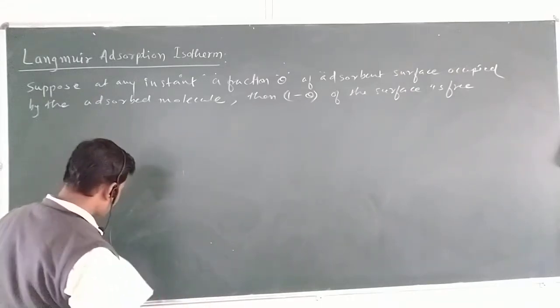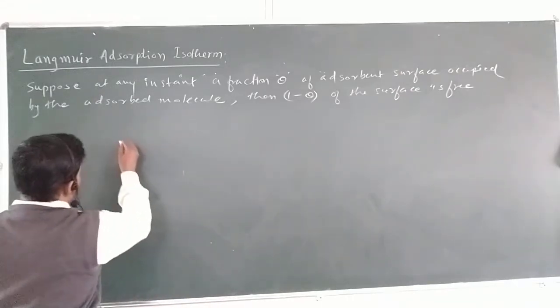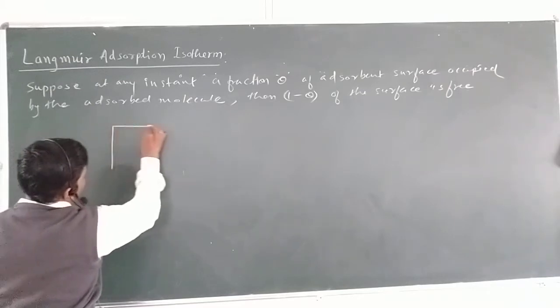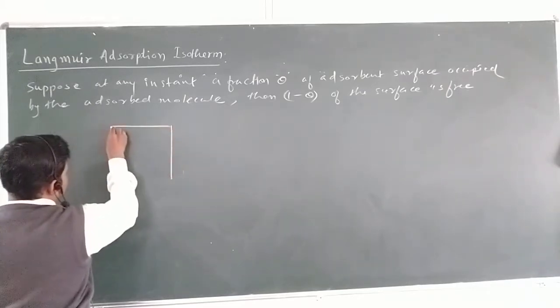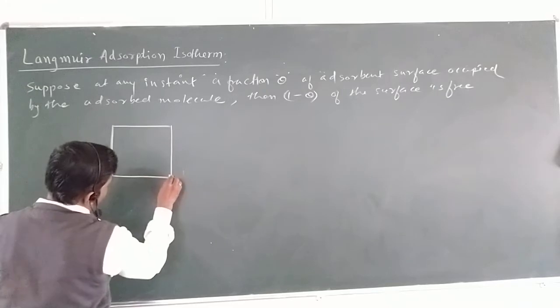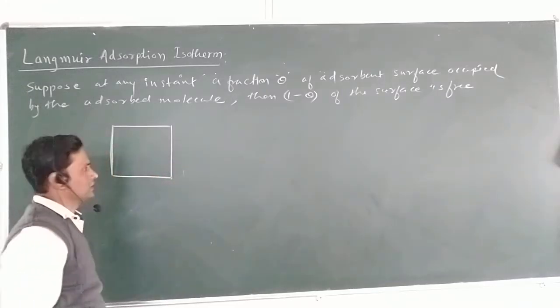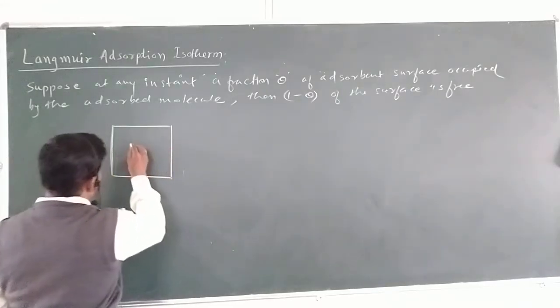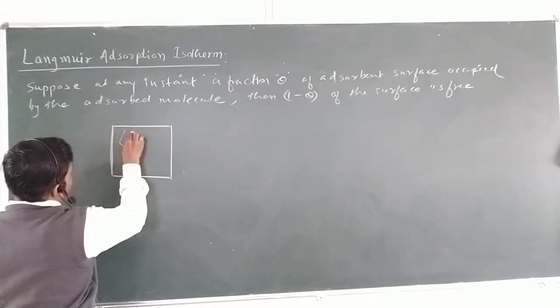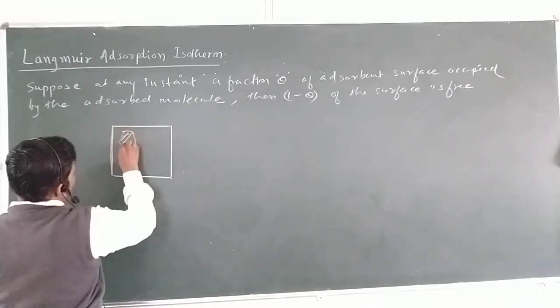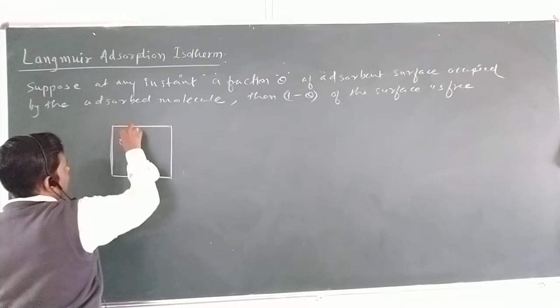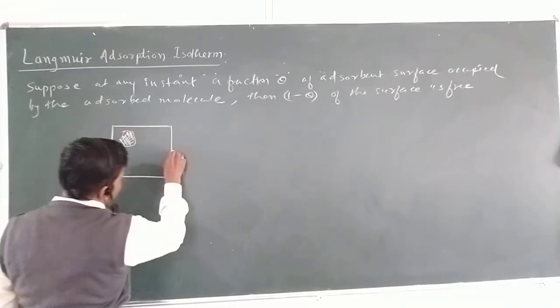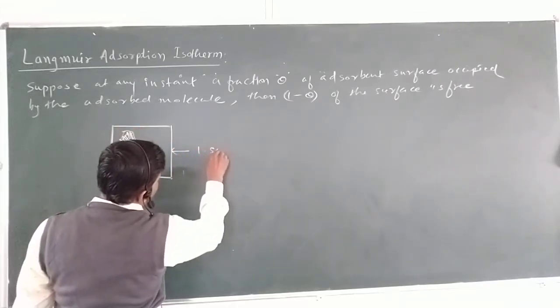Suppose this is a surface. One unit area surface is there. One unit area means 1 square centimeter. Suppose this is a fraction of theta. Here one molecule can be adsorbed in this area. This is 1 square centimeter area.